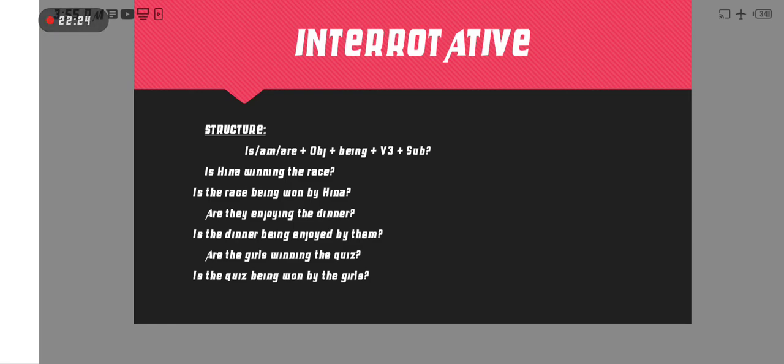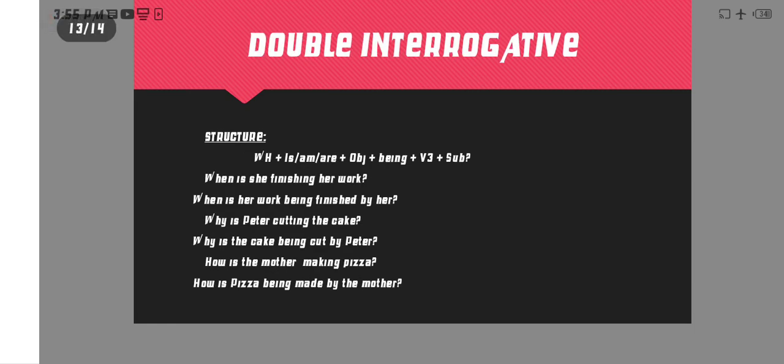And the last one: are the girls winning the quiz? Is the quiz, because quiz is a singular form, then being, because it's the continuous tense, and the third form of win, won, by the girls. Now double interrogative. As you know, now I know you know each and everything, and now you have learned this. If you want to make a sentence in double interrogative, what is the structure?